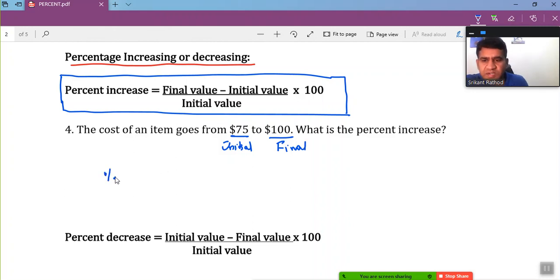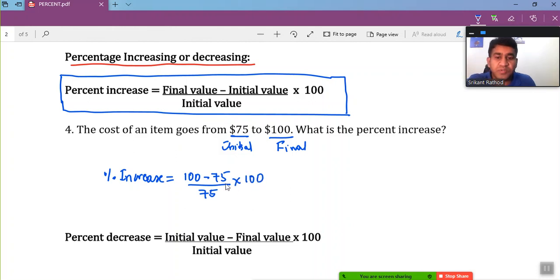So I can say percentage increase equals final value, so 100 minus initial value 75, divided by initial value 75, times 100. So how do you simplify? Don't multiply 75 times 100 first, because then the result is going to be negative. You have to follow BODMAS, right? First, this is in the bracket, so you have to work out this part, and then do the other simplification.